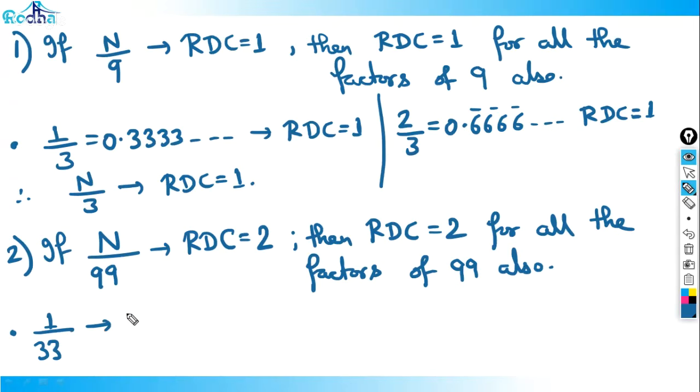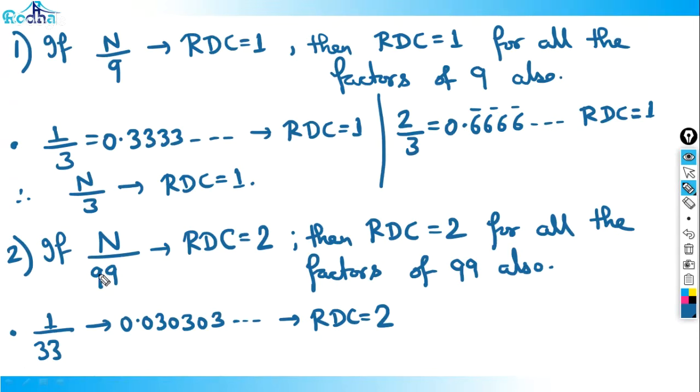It has to be 2; you can calculate the value. 1 divided by 33 is 0.0303. All of you can observe this. Again, its RDC is 2. So 1 by 33 is 0.030303 and its RDC is 2.